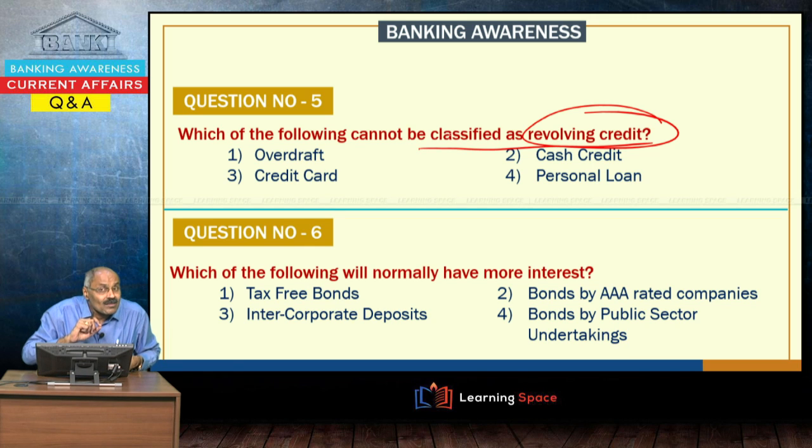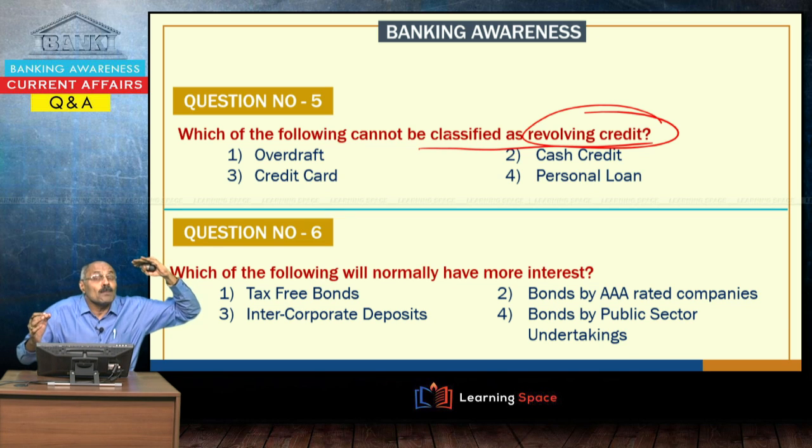Revolving credit means the limit is given. The limit is given, you are free to borrow up to that limit. That is known as revolving credit.